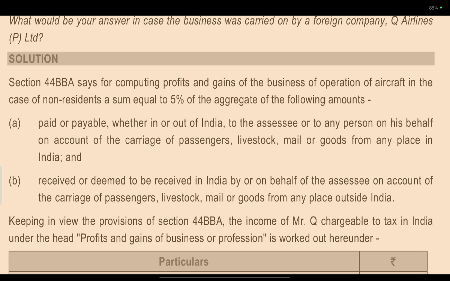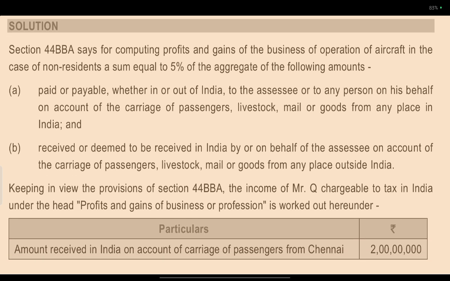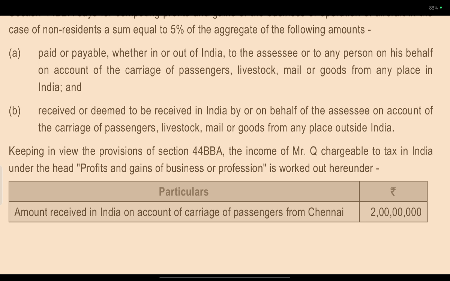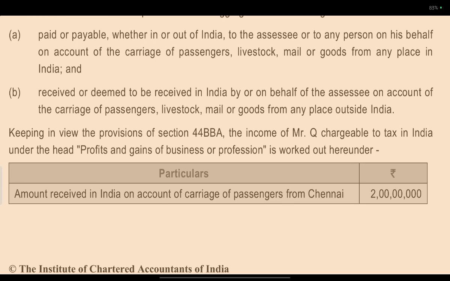Solution: Section 44BBA says that the computation of the profit and gains of the business of operating aircraft by a non-resident is a sum equal to 5% of the aggregate of the following. The amount paid or payable, whether in or out of India, to the assessee or to any other person on his behalf on account of carriage of passengers, livestock, mail, goods from any place in India. And the amount received or deemed to be received in India by or on behalf of the assessee on account of carriage of passengers, livestock, mail, goods from places outside India.